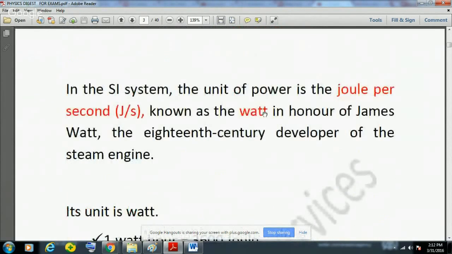In the SI system, the unit of power is joule per second, also known as watt, in honor of James Watt, the 18th century developer of the steam engine. Please remember this fact.